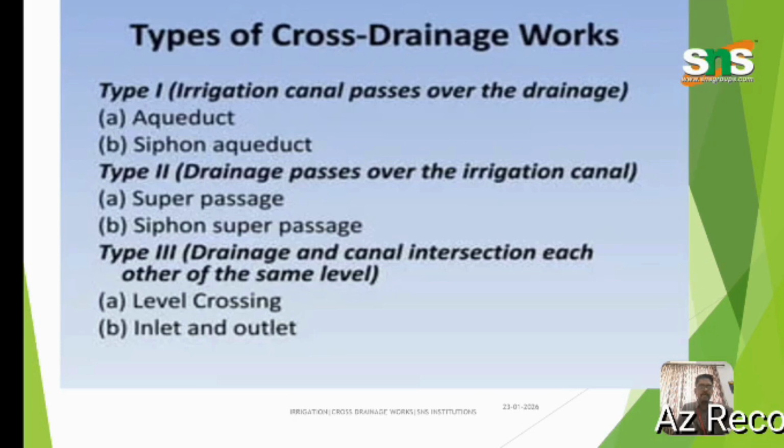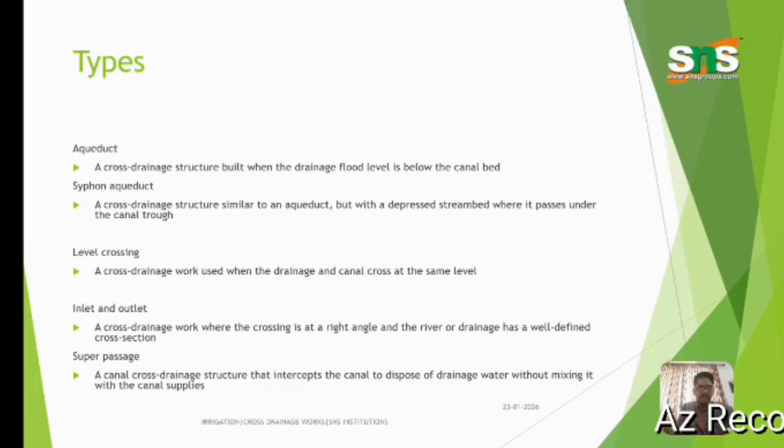Type 1: the irrigation canal passes over a drainage, that is aqueduct and siphon aqueduct. Type 2: drainage passes over the irrigation canal, that is super passage and siphon super passage. Type 3: drainage and canal intersect each other at the same level, that is level crossing and inlet and outlet. Here we have classified them so that the different types of crossing works do not affect the flow of water in any irrigation. The flow should be uniform at any point of level to improve the growth of the crops.